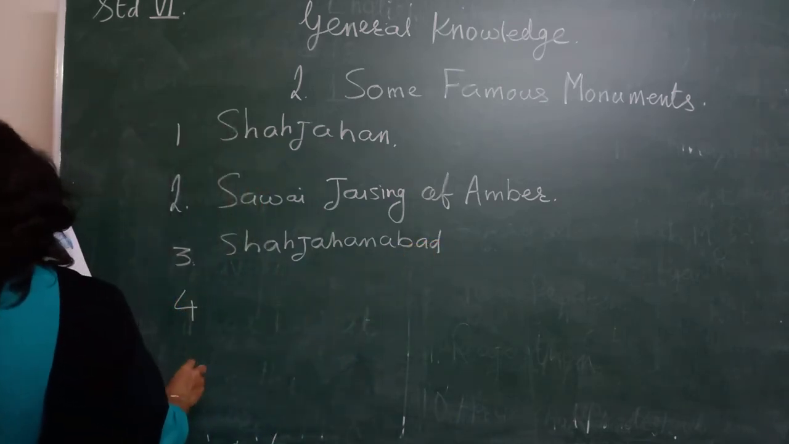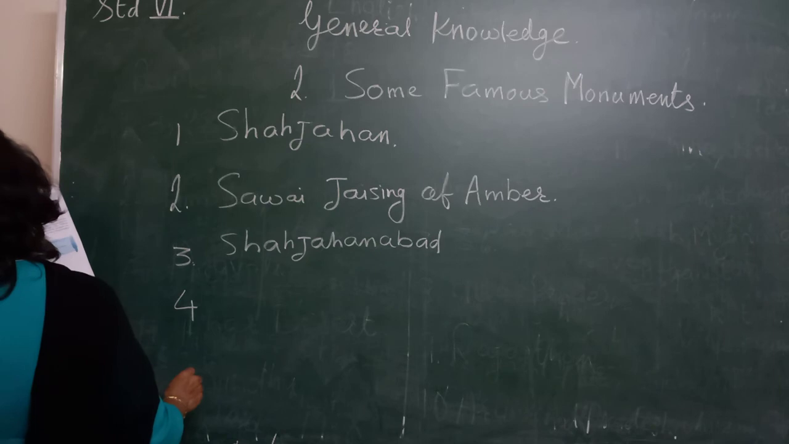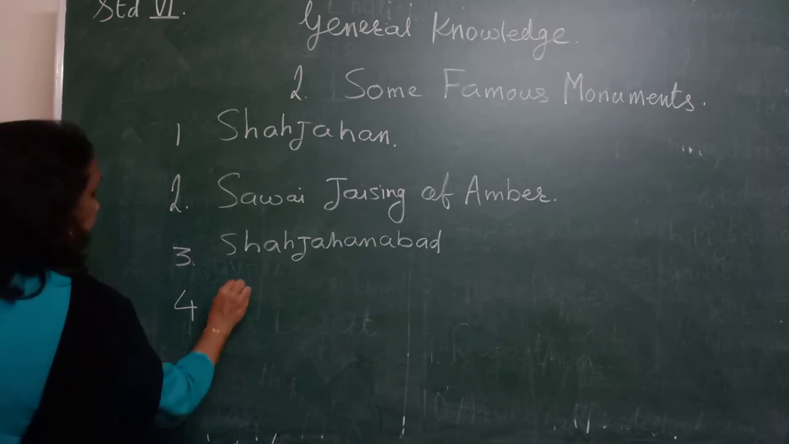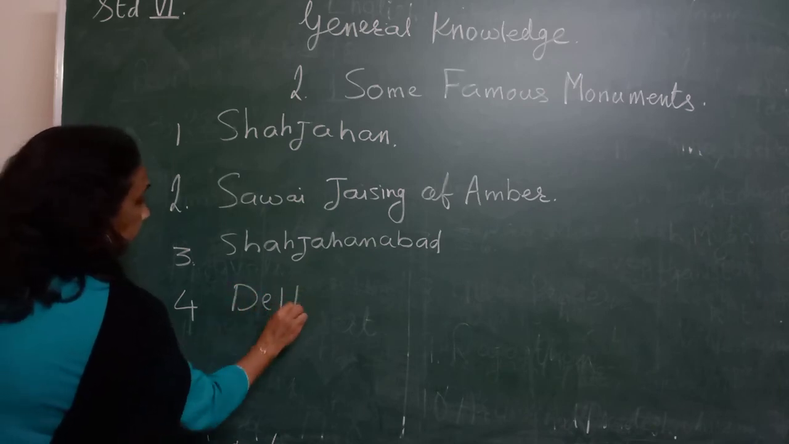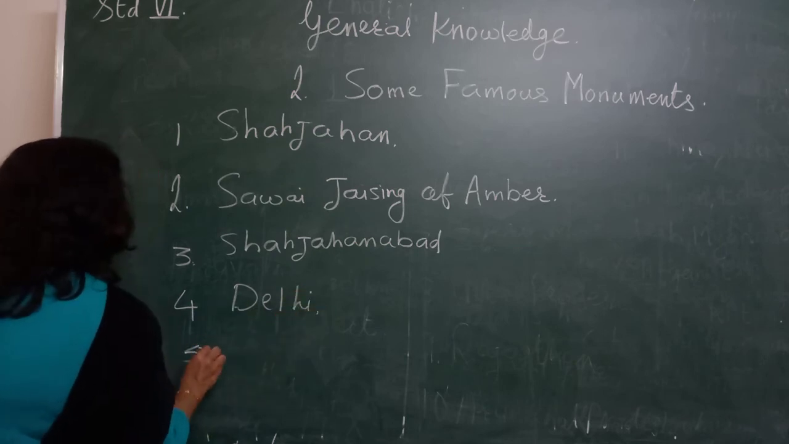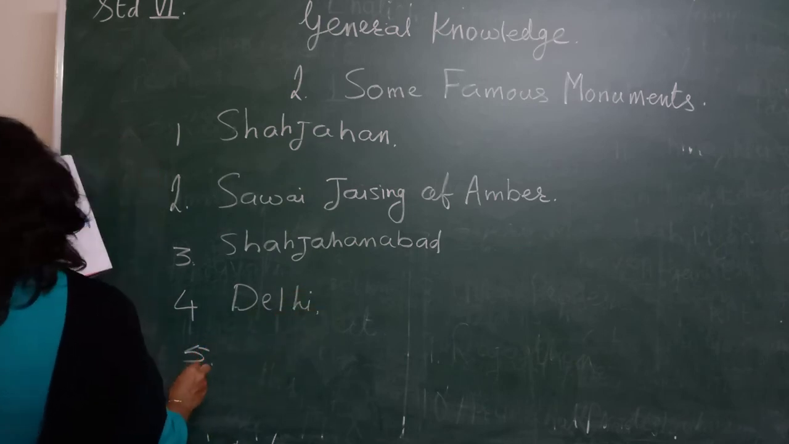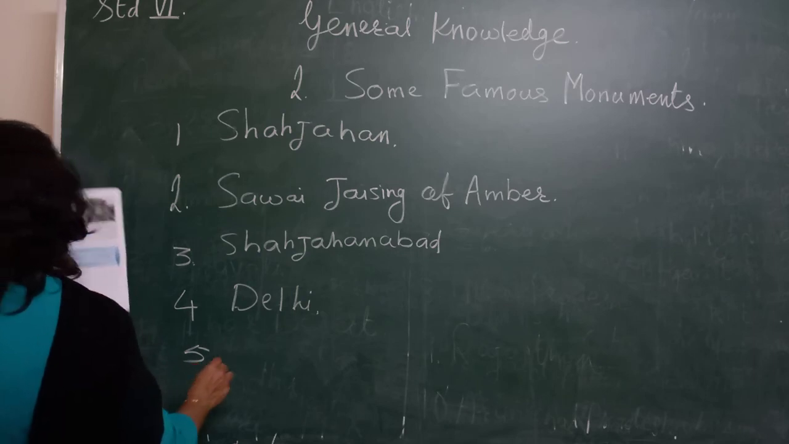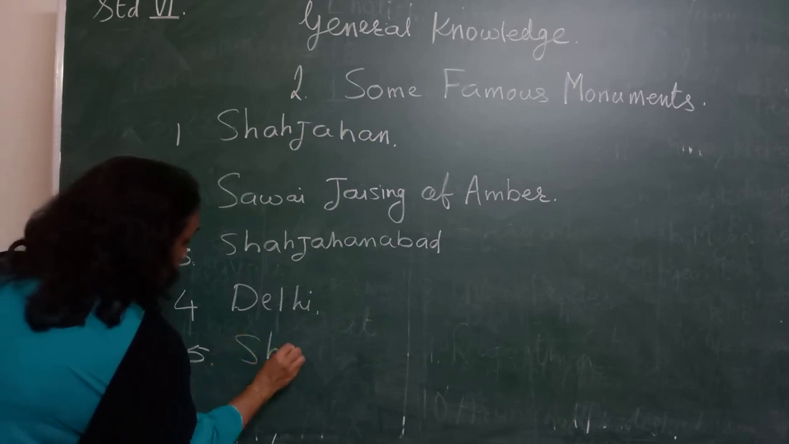Fourth one. In which city is Humayun's tomb situated? It is in Delhi. Where is it situated? It is situated in Delhi. Fifth one, who built the famous Jama Masjid in Delhi? Who built it? Shah Jahan built it in Delhi.